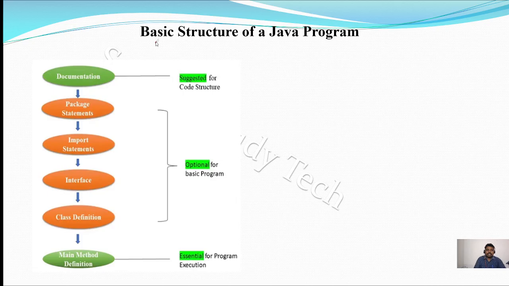Now you can see the basic structure of Java programming. In C also we have a structure: documentation section, linking section, global declaration section, main section, and declaration part and executable part. Like that, Java also has a structure. The first is the documentation section, which is similar to the C documentation section.